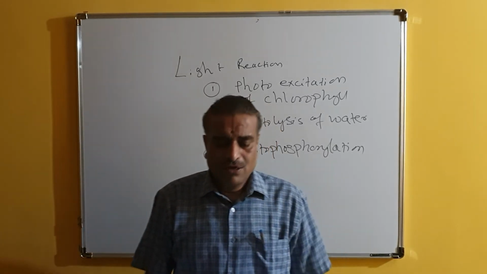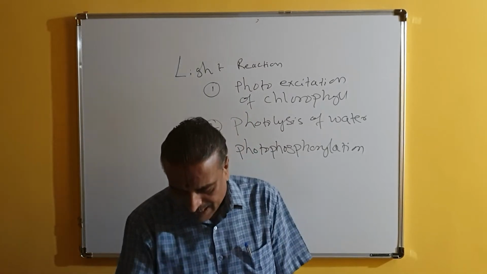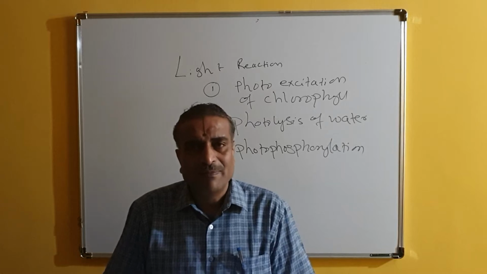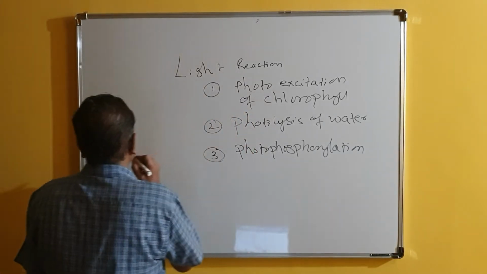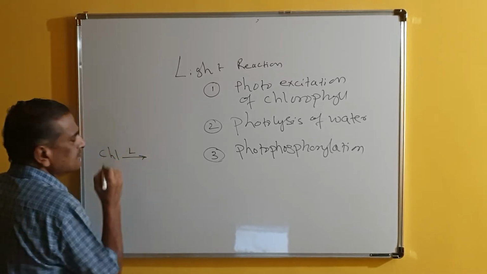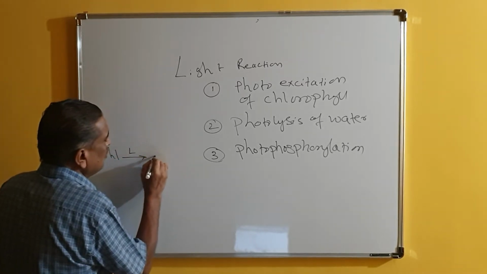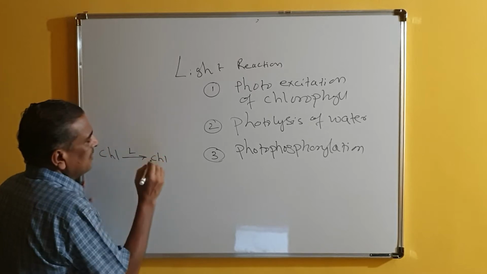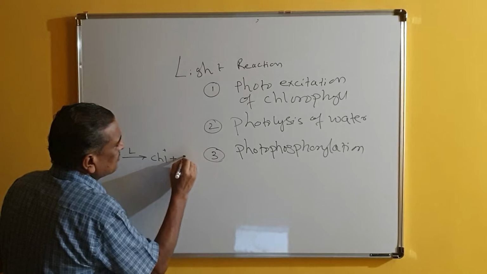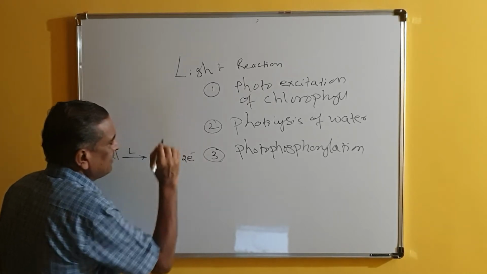What do you mean by excitation of chlorophyll? Excitation of chlorophyll means, for example, you can see here, when chlorophyll absorbs light, the chlorophyll loses electrons and gets positively charged, and two electrons are liberated.